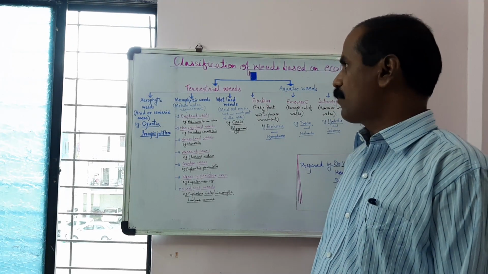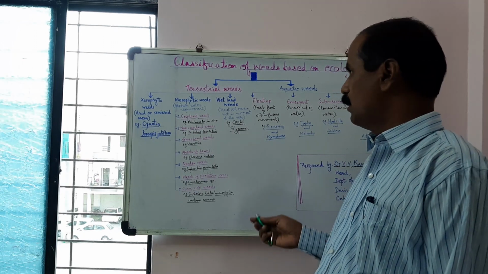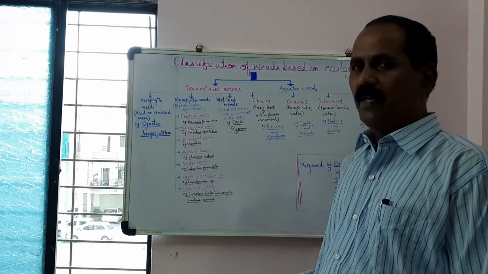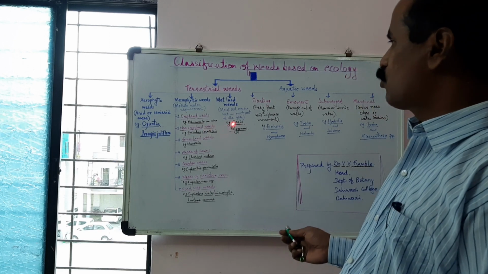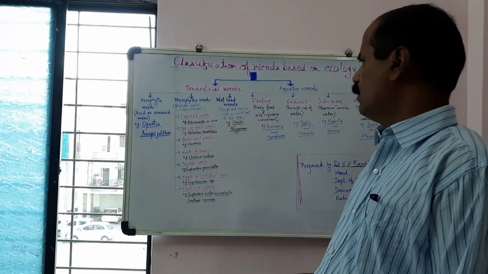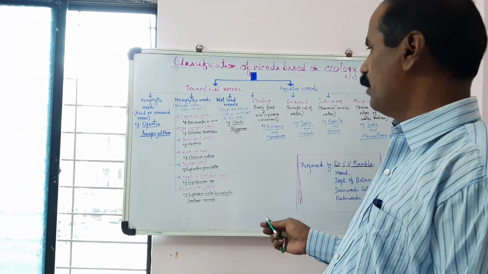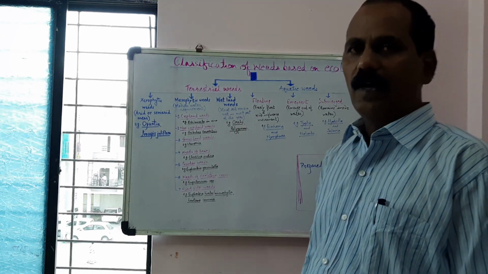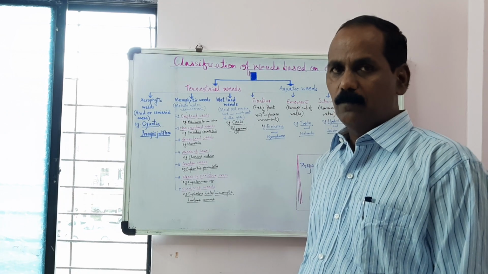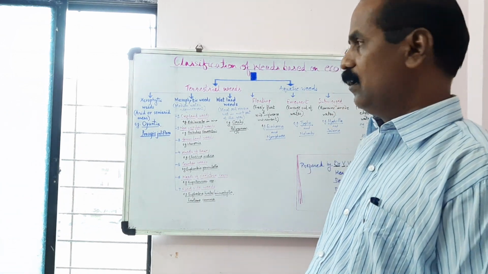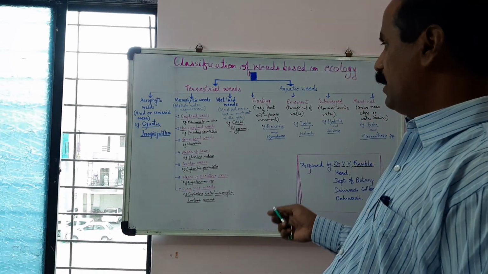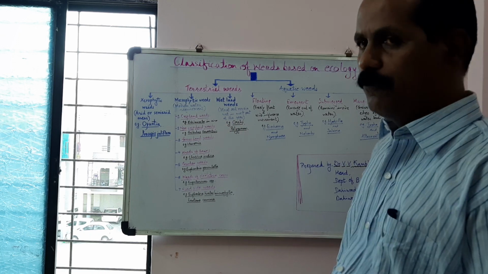The last type from terrestrial weeds is wetland weeds, and the meaning of that is the soil remains wet for most part of the year, and we have the examples of Oxalis corniculata and Polygonum glabrum. So if we observe all along the rivers, we have the dominance of these two groups.